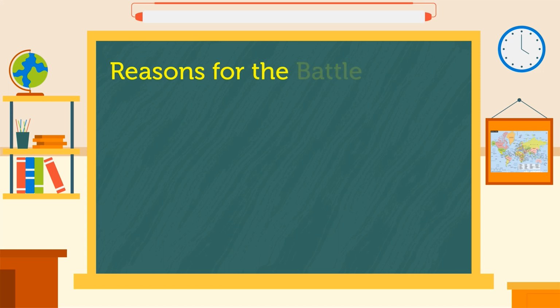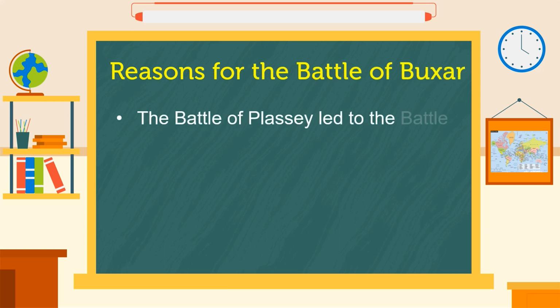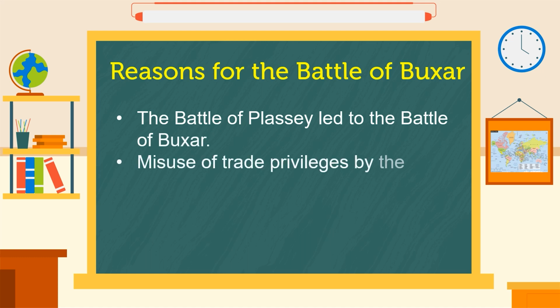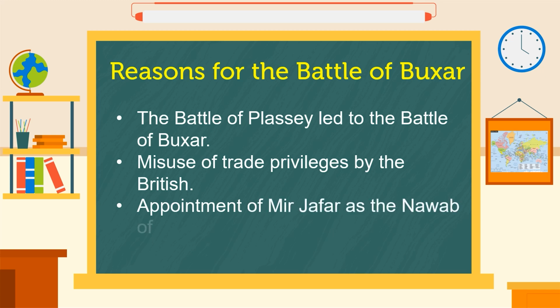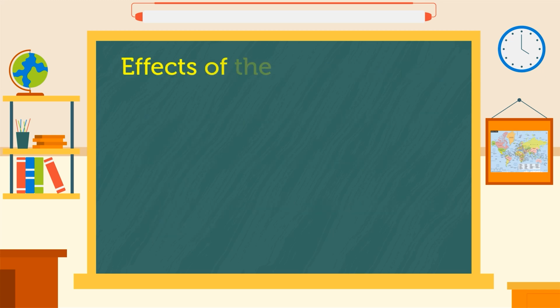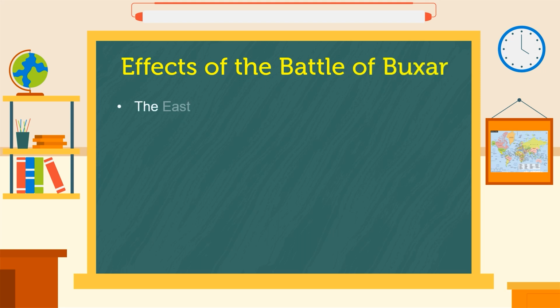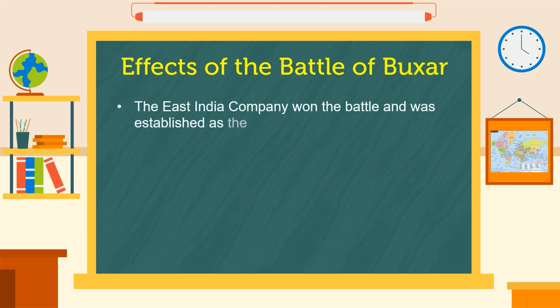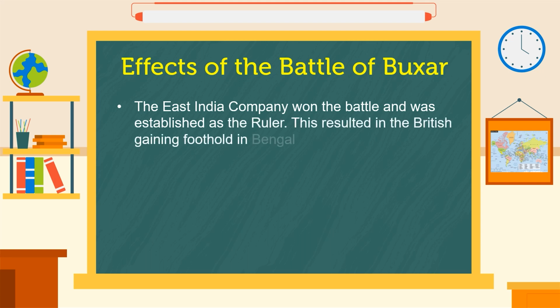Reasons for the Battle of Buxar. The Battle of Plassey led to the Battle of Buxar. Misuse of trade privileges by the British. Appointment of Mir Jafar as the Nawab of Bengal. Effects of the Battle of Buxar. The East India Company won the battle and was established as the ruler. This resulted in the British gaining foothold in Bengal.